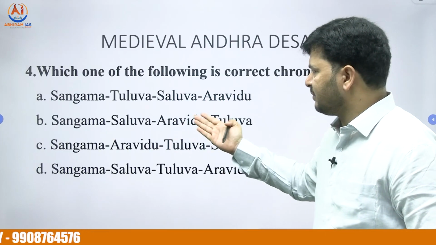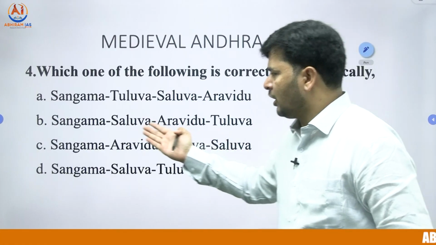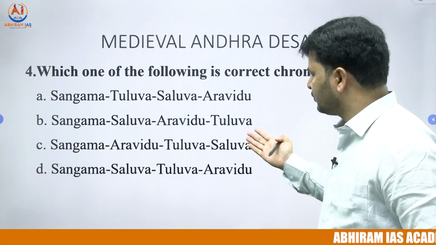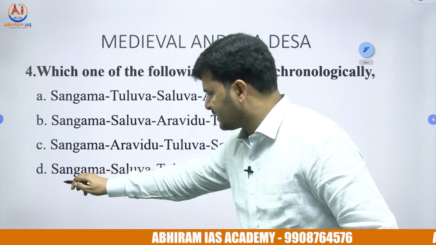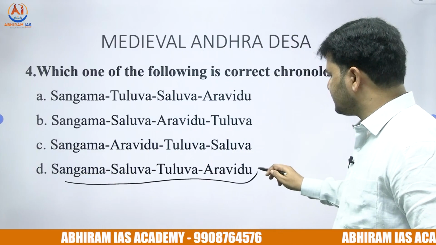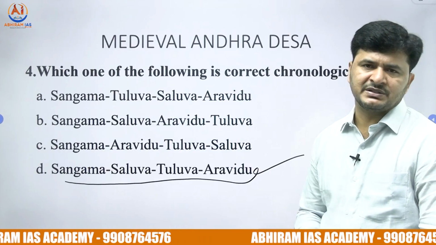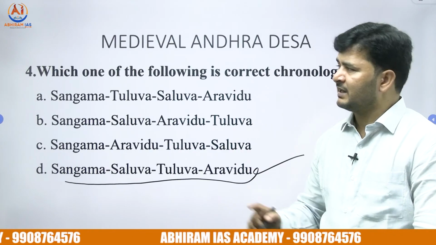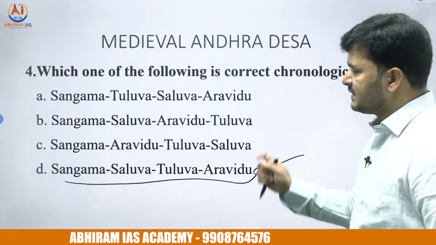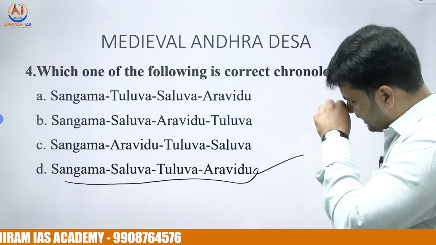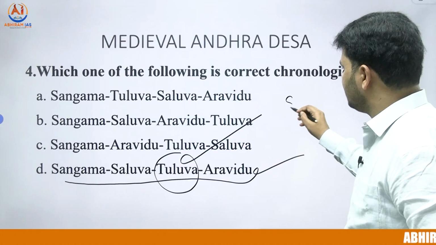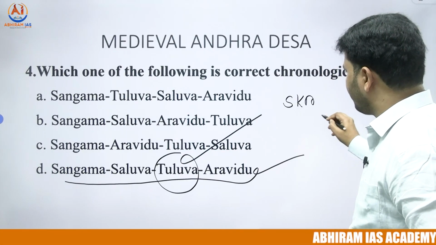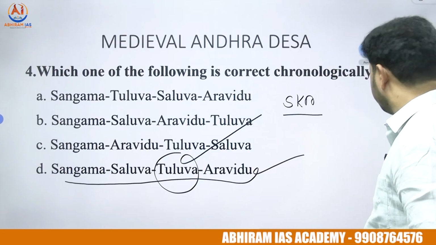So option A, Sangama, Tuluva, Saluva and Aravidu. Option B, Sangama, Saluva, Aravidu and Tuluva. Option C, Sangama, Aravidu, Tuluva and Saluva. And option D, Sangama dynasty, Saluva dynasty, Tuluva dynasty and Aravidu dynasty. The right answer for the fourth question is option D, Sangamas, Saluvas, Tuluvas and Aravidus. In the Tuluva dynasty, the great king was Sri Krishna Devaraya.